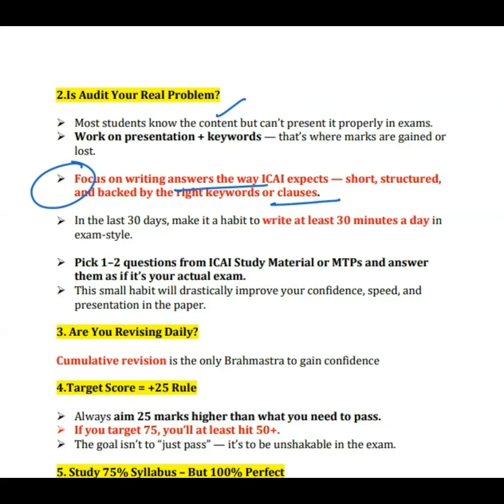And don't write the wrong clauses. If you don't know the clauses in professional ethics, leave them. Don't write wrong clauses, okay? If you write the wrong clause, they will cut the marks entirely, okay? So don't do that, okay?